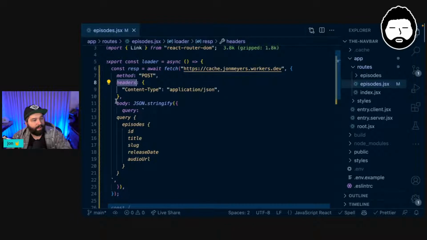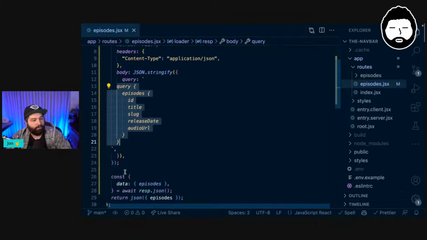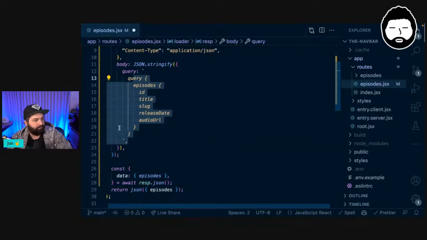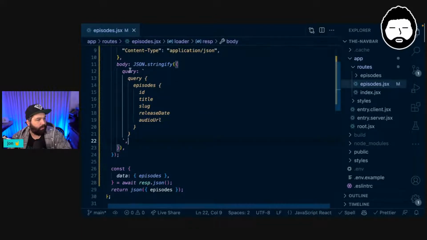We then stringify the body to say that we have a query object, and then we're setting it to the string of our actual query. This is the query that we could build up in that GraphQL playground. When it's actually getting the data that we want, we can copy and paste that into here. I don't like how it's indented, but we don't have time to worry about indentation. Cool. So we have that query.